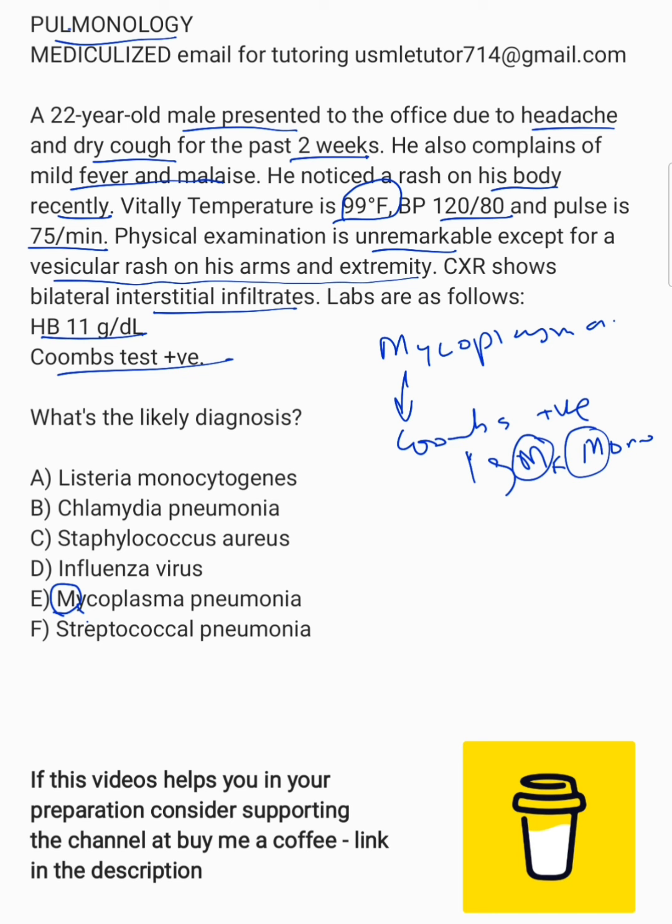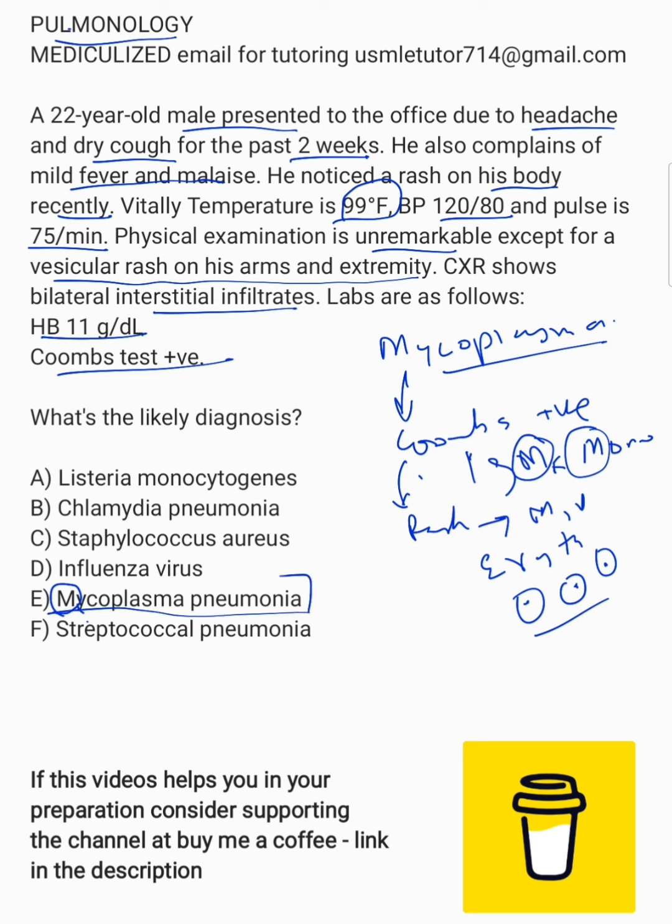Another thing that mycoplasma is associated with is a rash. They will usually show a rash. They can say macular, they can say vesicular. Also, they can use a word for it, erythema multiforme. These are just target type lesions, which you can see with herpes. They are also seen over the entire body. In someone with mycoplasma, you can see those as well. So they're target-like rash. All right. So the answer here, as I told you, is mycoplasma pneumonia.